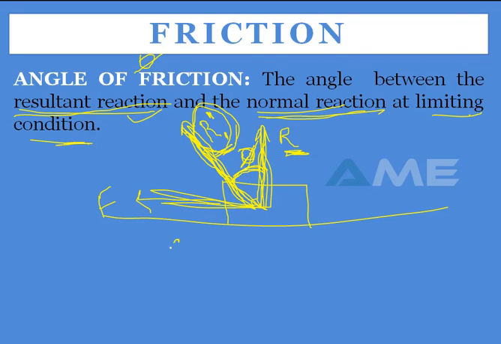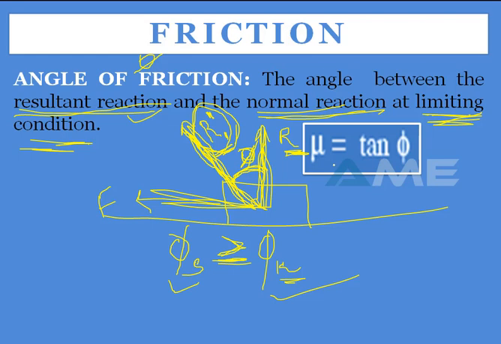What is the condition for the angle of friction for static and for kinetic? The angle of friction will be more for the static when compared to the kinetic. But at limiting condition, which is very important, these two are equal. At limiting condition the static angle of friction and the kinetic angle of friction are equal. But in normal conditions the angle of friction for static is more compared to the kinetic.